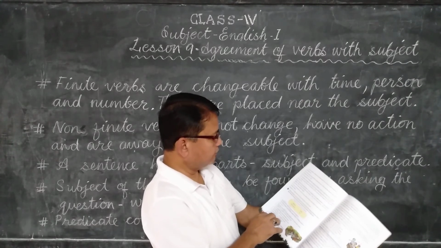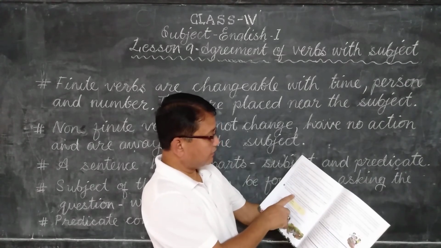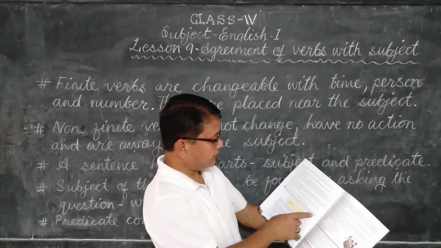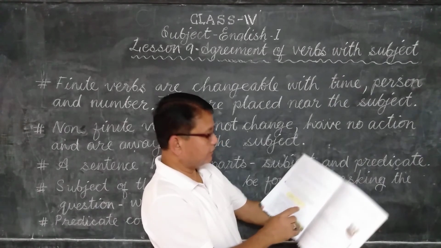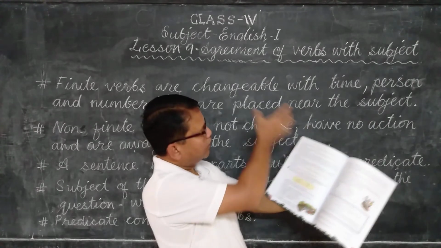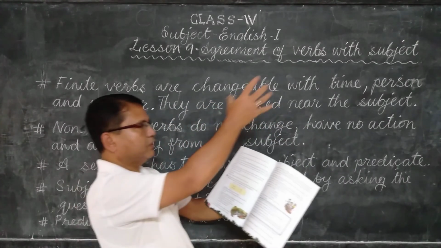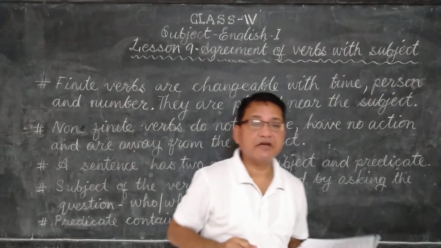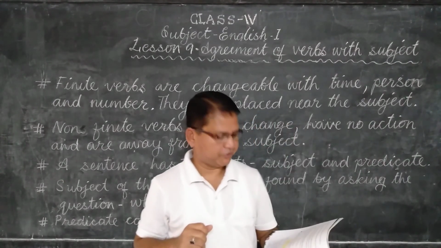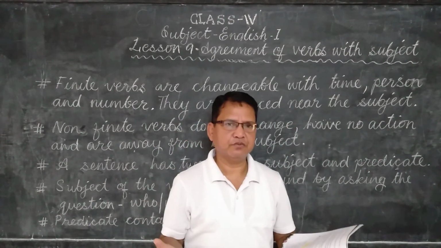Subject and verb. Pick out the finite verbs and their subjects from the following sentences. Use a table like the one given below. An example has been done. You have to make a table like this: one column subject, another column verb. It's very simple. How to find out the subject? By asking the question who or what. And verb means action word.